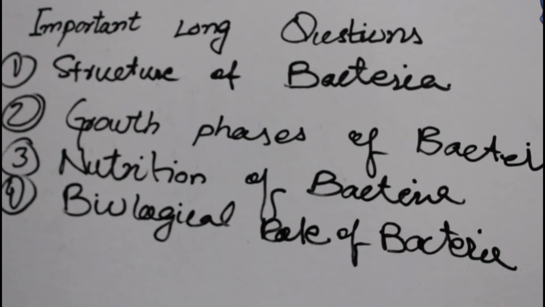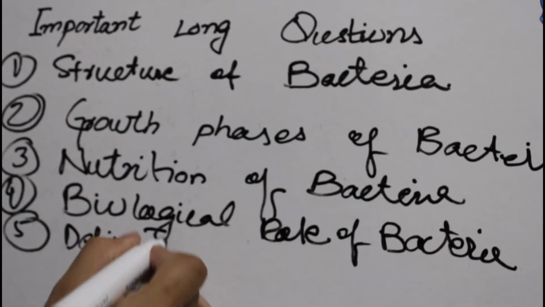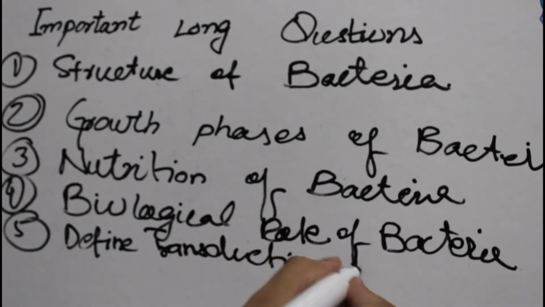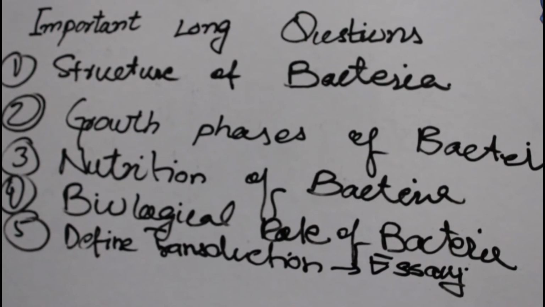Question number 5 is: define transduction and write an essay on transduction. So for this question, what do you have to tell? You are going to define transduction. As we have discussed many times, transduction is a process of transfer of genetic material from one bacteria to another bacteria through the involvement of a third party. So in this way transduction takes place.